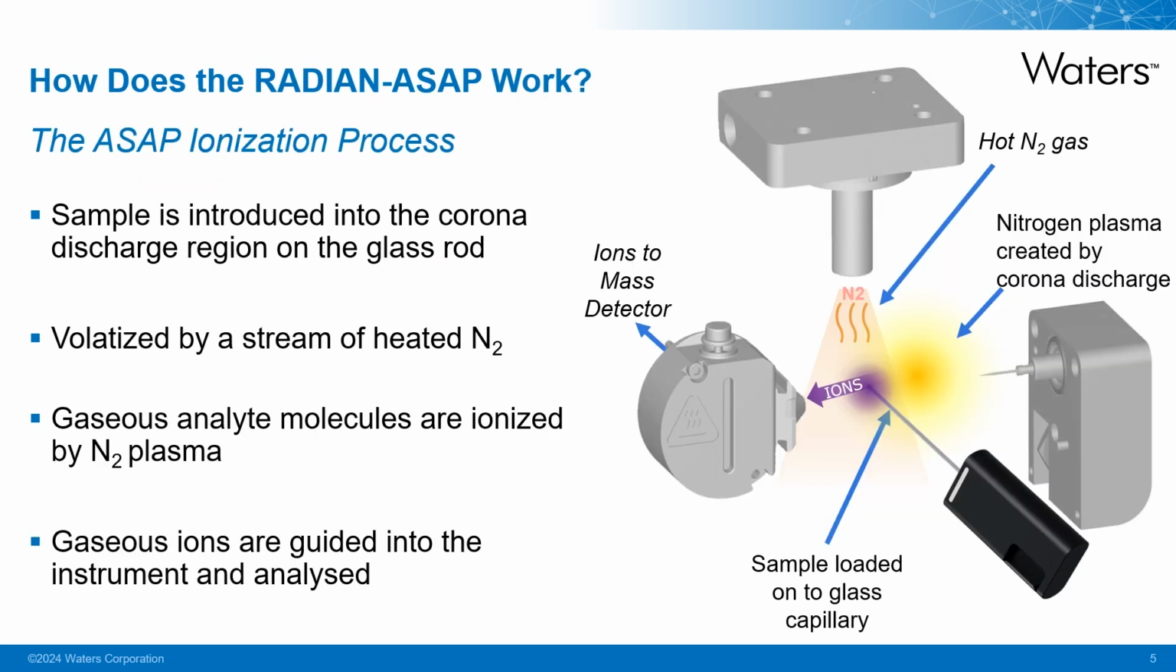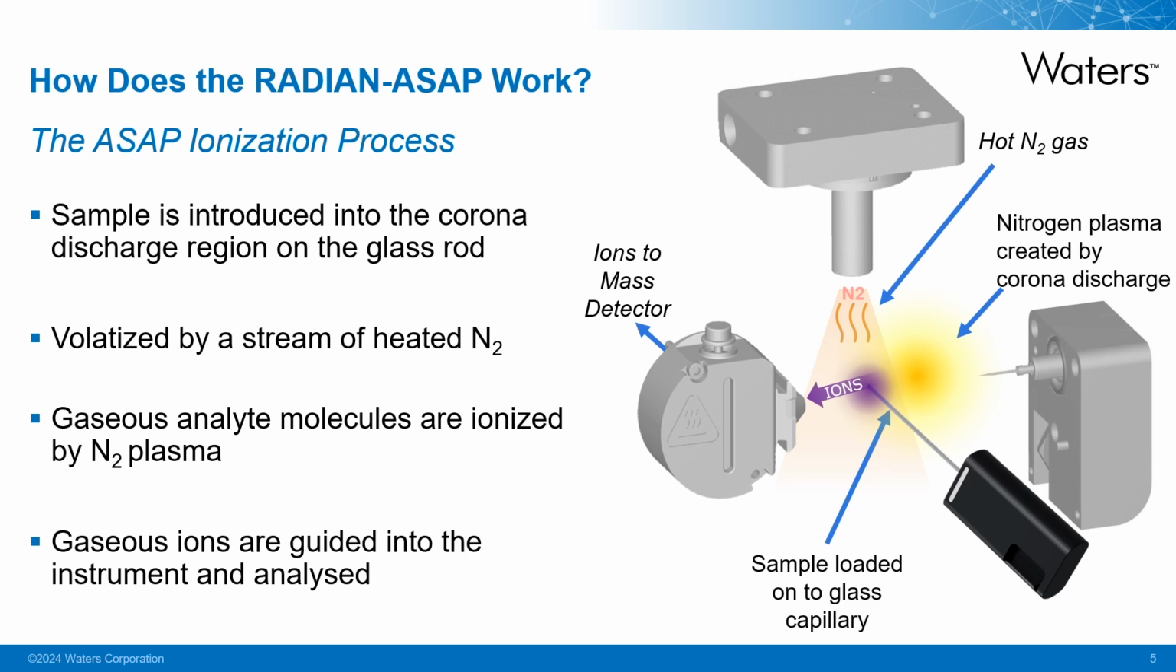Now we will look at the ASAP ionization process. The sample itself is introduced into the source on a disposable glass capillary. There is a stream of heated nitrogen which serves two purposes. Firstly, it provides a heat source to the glass capillary to volatilize the sample and create gaseous molecules. And secondly, it creates a nitrogen plasma in the region around the corona discharge pin, which is the basis of one of the predominant mechanisms of ionization.